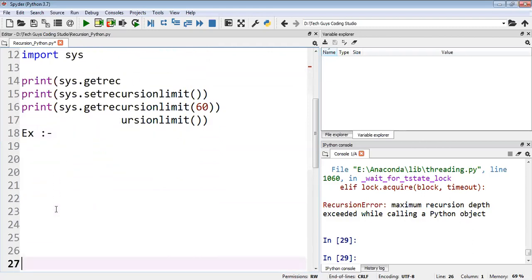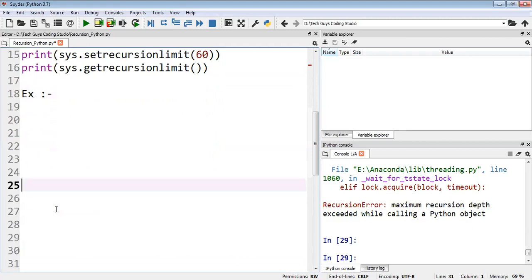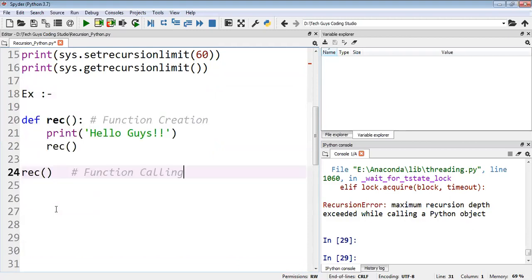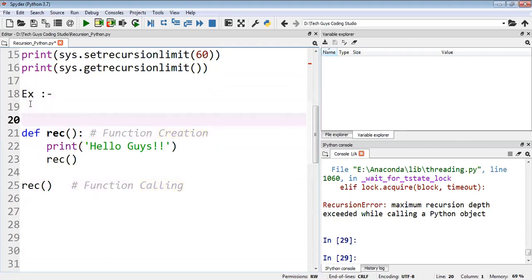So here you can see an example. Here, first of all, we will declare a counter, because I just want to count how many times. I will use the counter, that is I. Initially, I will declare I is 0.